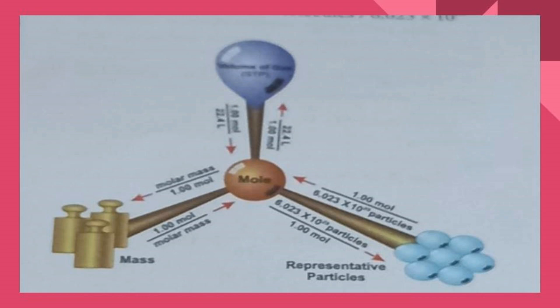This picture refers to the mole concept, how we can calculate the mole from different quantities. If we have a mass and atomic mass, we can find the mole. If we have a number of atoms and the Avogadro number, we can find the number of moles. If they give a number of molecules also, we can find the number of moles.